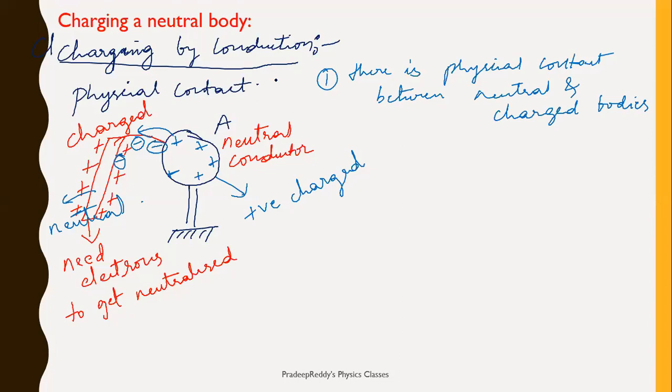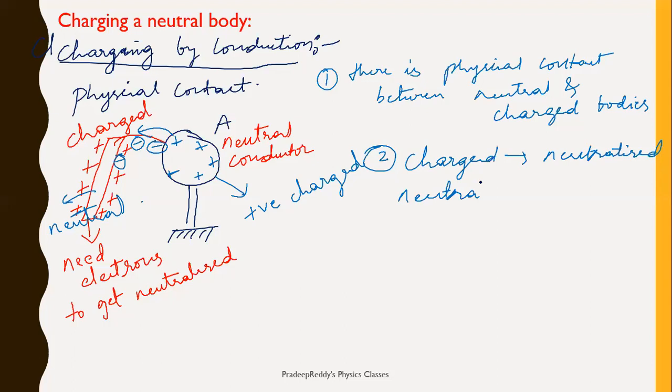And point number 2 is, what is your observation? The charged body gets neutralized, whereas the neutral body gets charged.